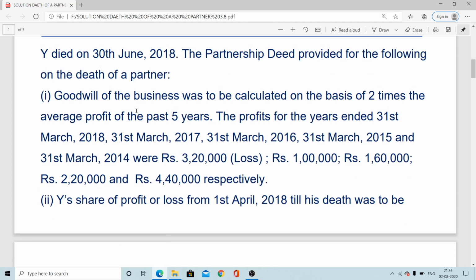It's a very simple way to calculate the value of goodwill. First we apply the formula, that is, we calculate the average profit. After calculating the average profit, we multiply by 2. That way we get the value of goodwill.